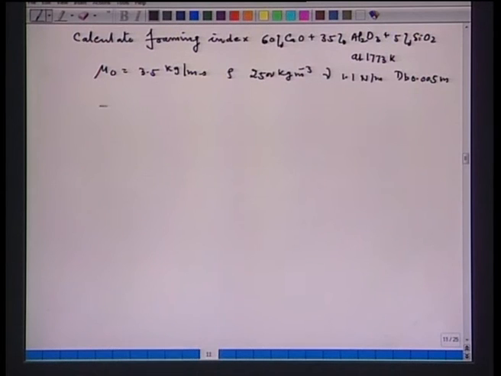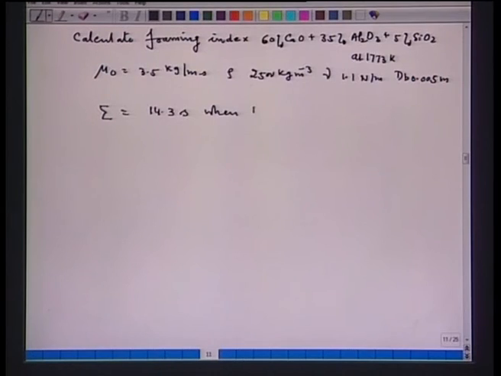Now, if I substitute all the values, then I get the foaming index that comes to 14.3 seconds when the diameter of the bubble is 0.005 meter. Suppose I now take the diameter of the bubble as 0.01 meter, with all the other properties the same, then the foaming index in the absence of solid particles comes to 7.67 seconds. Now, you see that an increase in the diameter of the bubble decreases the foaming index.